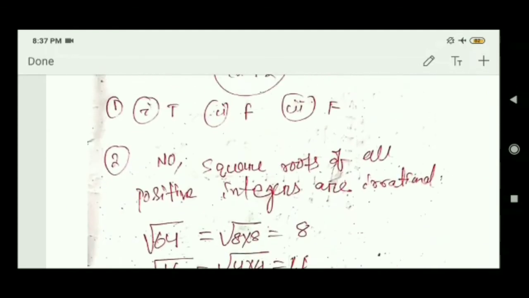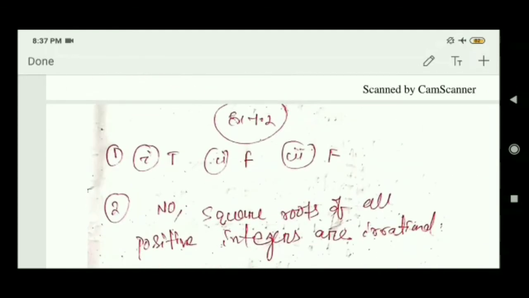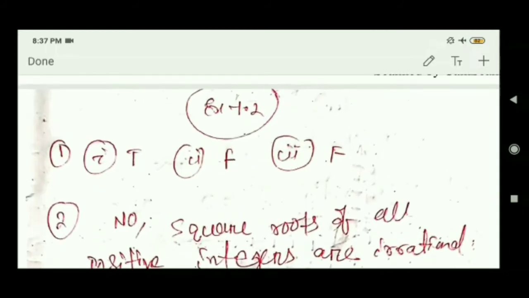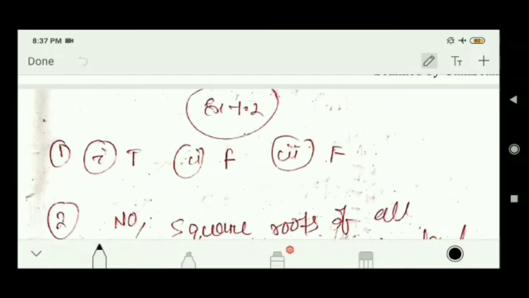The next is exercise number 1.2. State whether the following statements are true or false. Number 1: every irrational number is a real number, because the real numbers are a bigger number system. Inside it rational numbers and irrational numbers all come. So every irrational number is a real number. It is a true statement. So this is the correct statement.